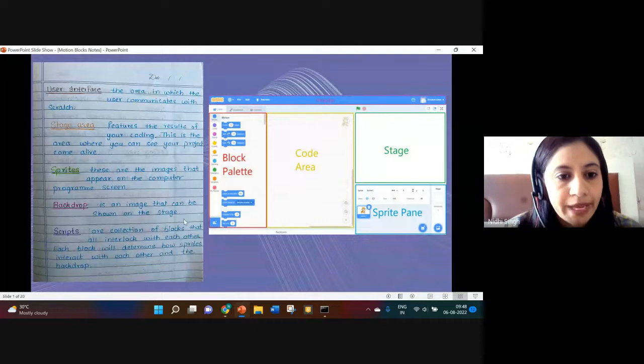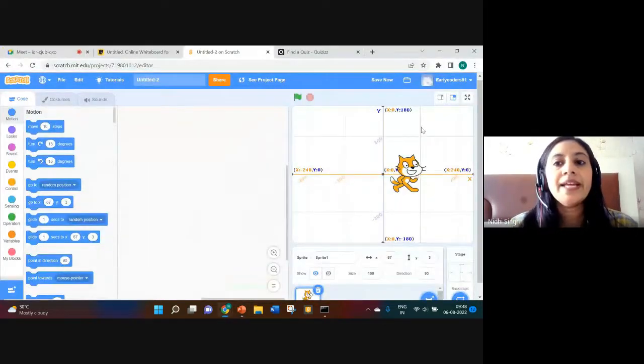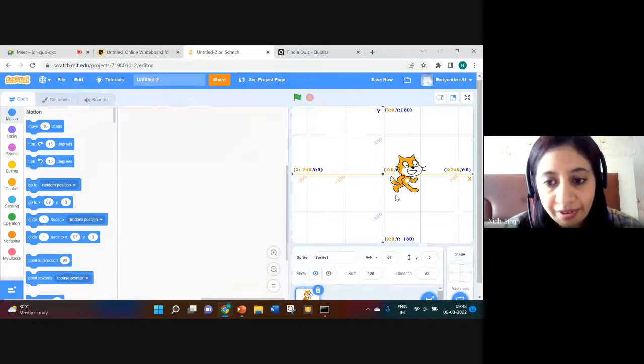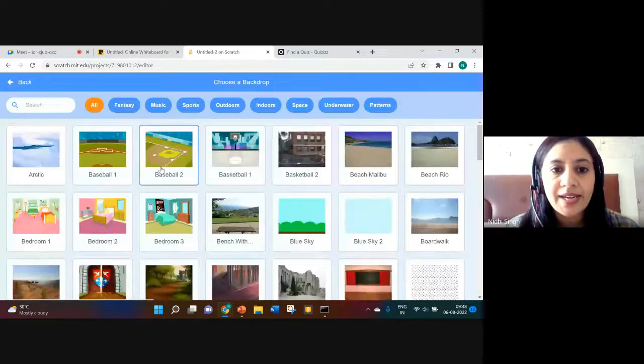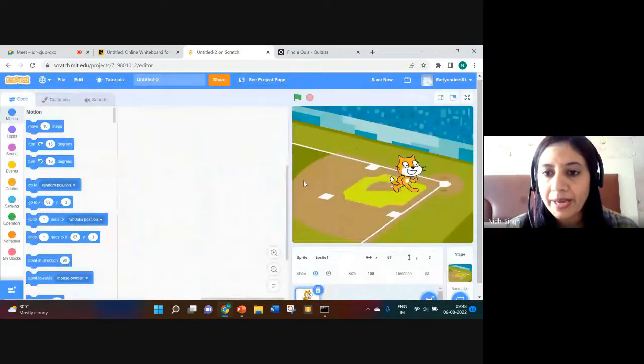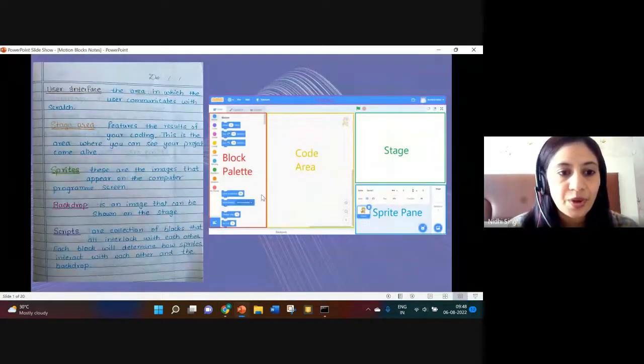So now let's see backdrop. It is an image that can be shown on the stage. So right now, this XY grid is my backdrop. We can change it also. We can use any other backdrop. So this image is the backdrop to our stage. Okay. Now scripts.